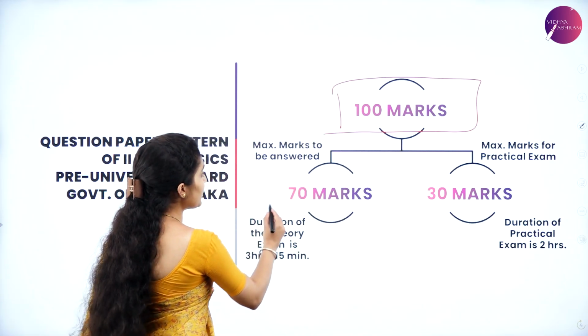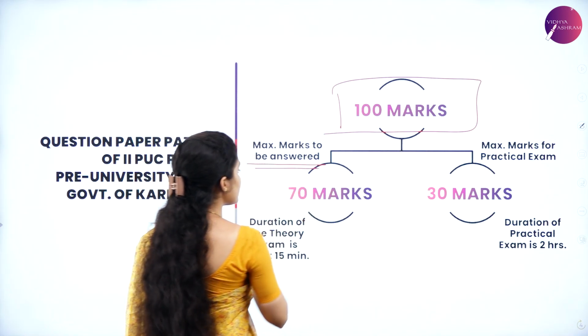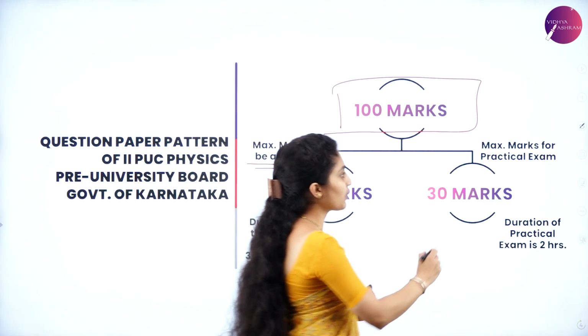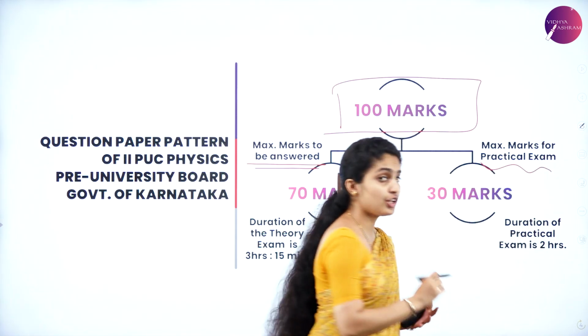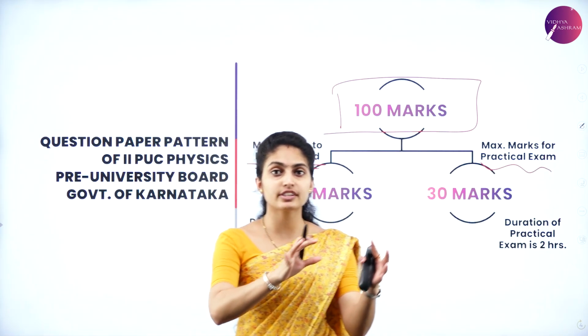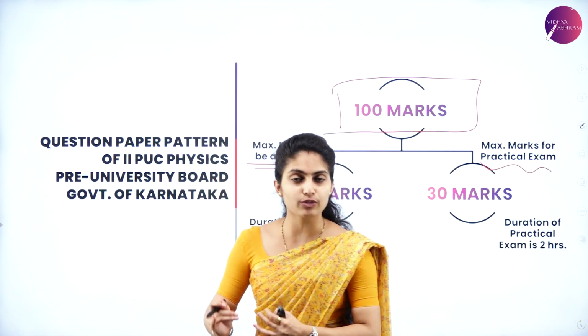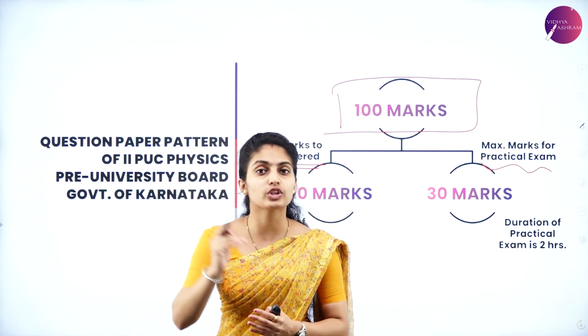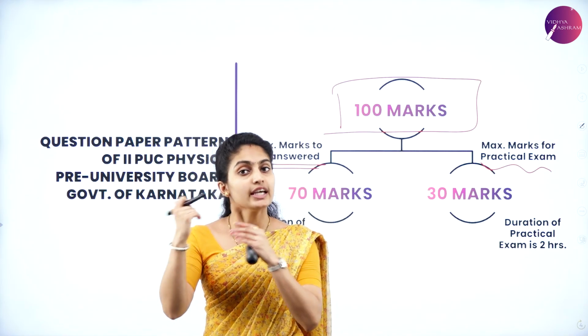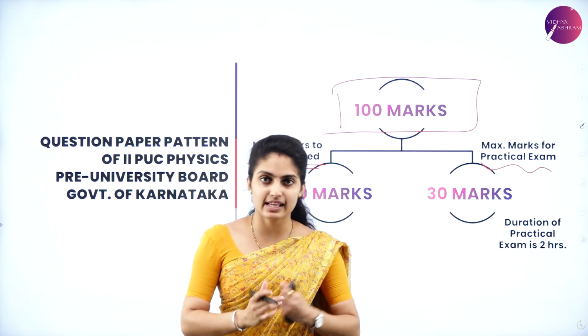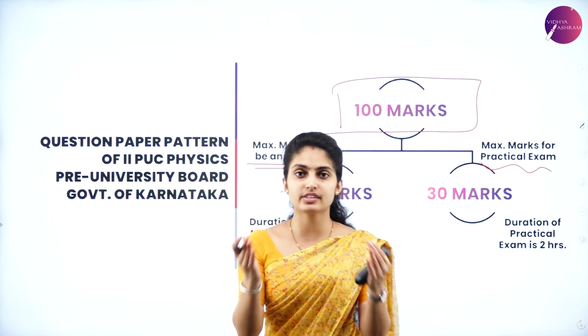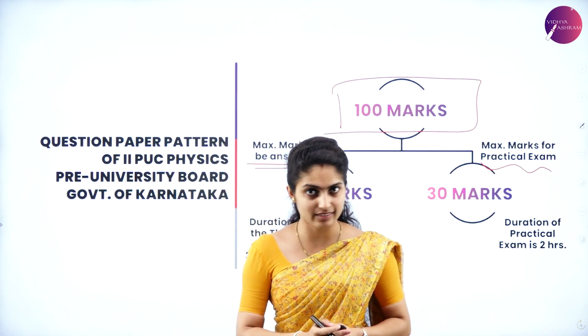So 70 marks is to be answered, and 30 marks is from the practical examination. Let us go through the components of the question paper in the theory paper as well as in the practical paper, and how it is divided into 70 and 30.